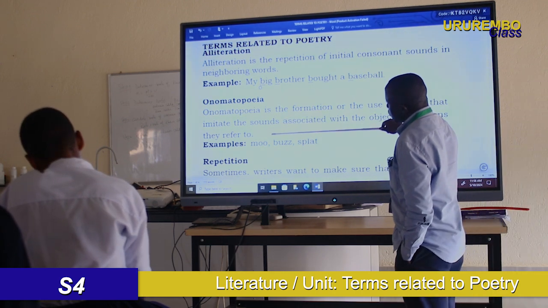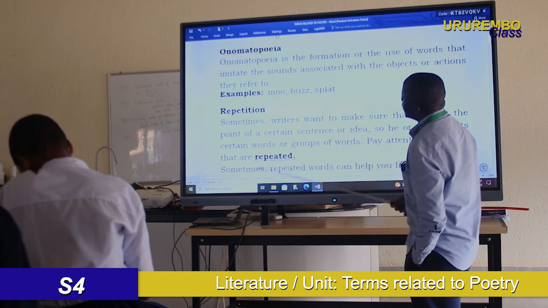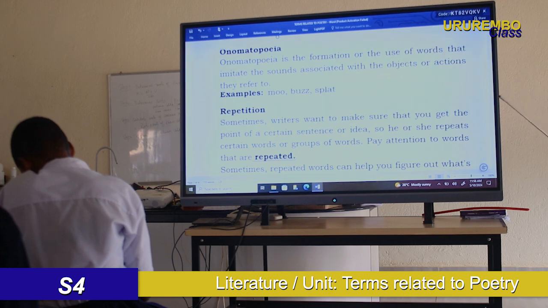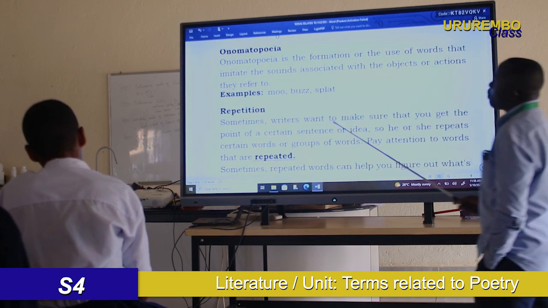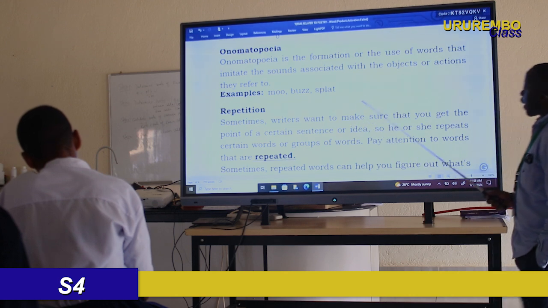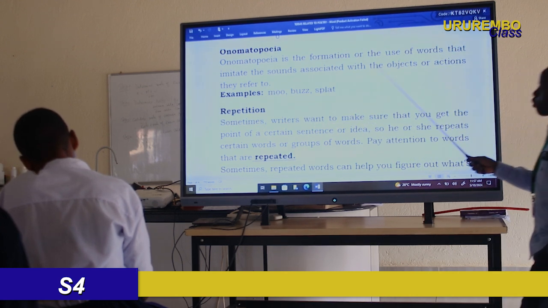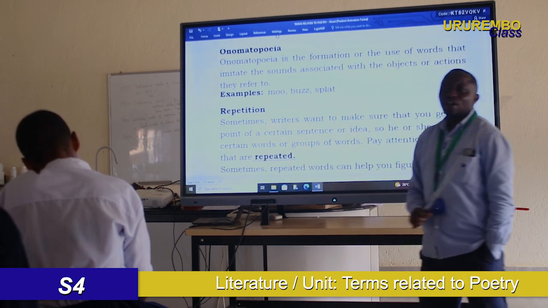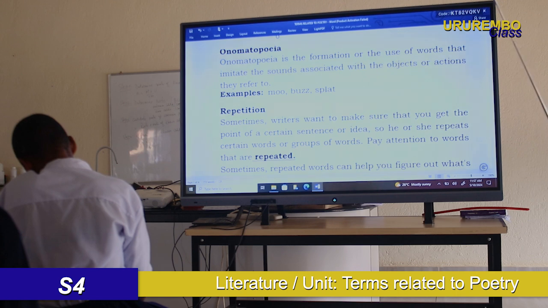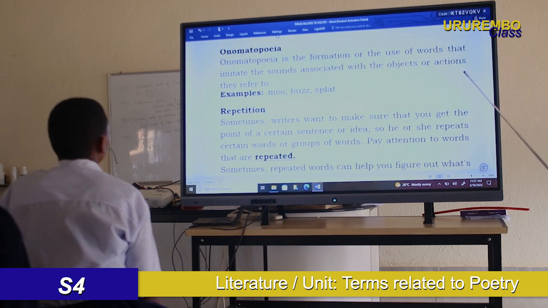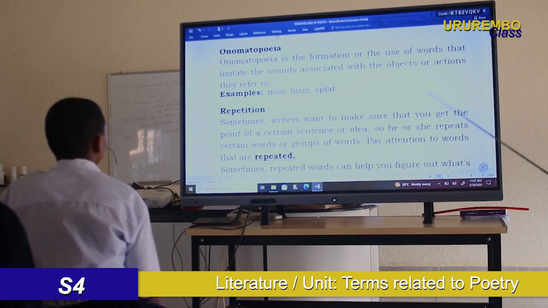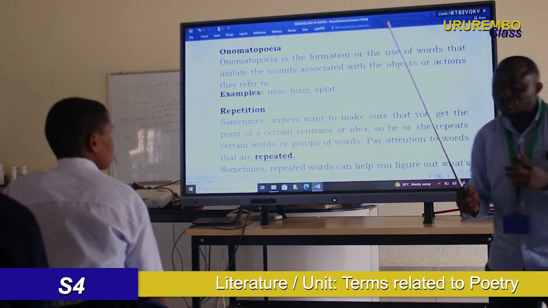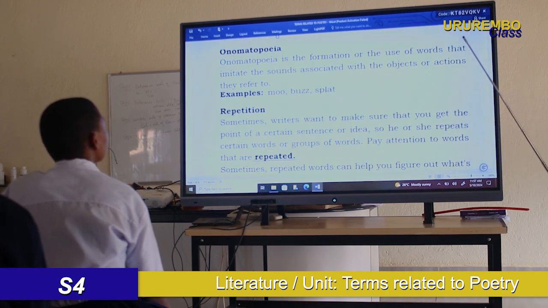Okay, let's move. Here we have another important term that is used in poetry: onomatopoeia. Onomatopoeia is the formation or use of words that imitate sound. If you have a word that imitates a sound, it will be called onomatopoeia. Sometimes it goes hand in hand with the cries or sounds of animals.